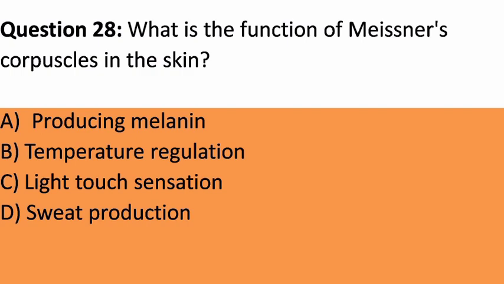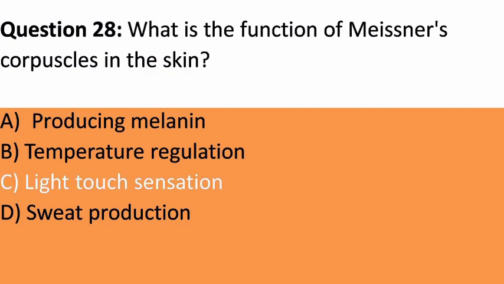Question 28. What is the function of Meissner's corpuscles in the skin? A. Producing melanin. B. Temperature regulation. C. Light touch sensation. D. Sweat production. Answer. C. Light touch sensation. Explanation. Meissner's corpuscles are specialized nerve endings responsible for detecting light touch and fine textures on the skin.